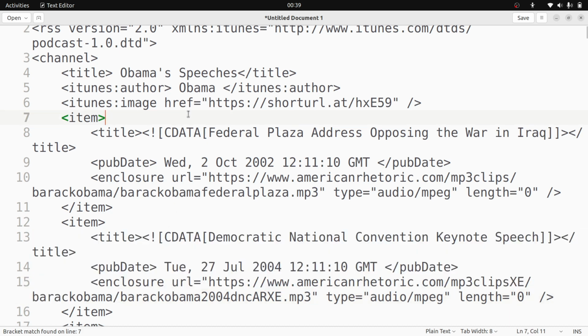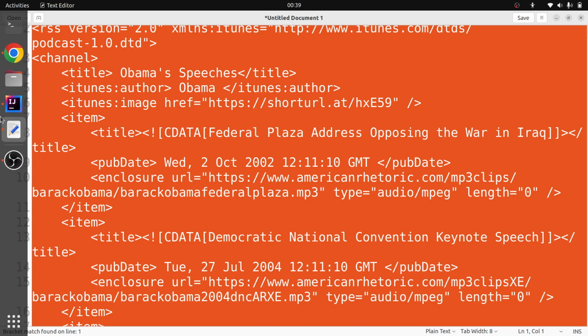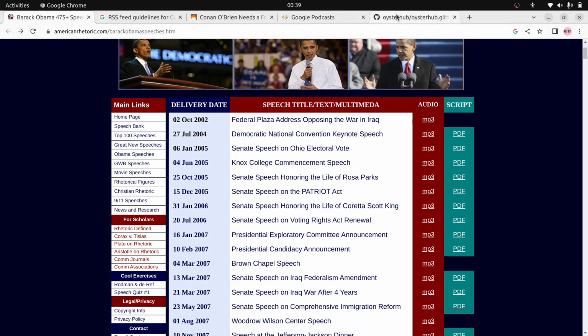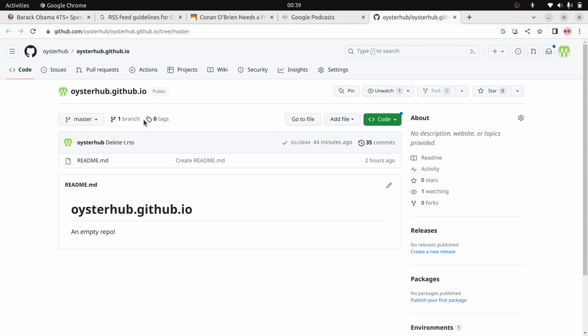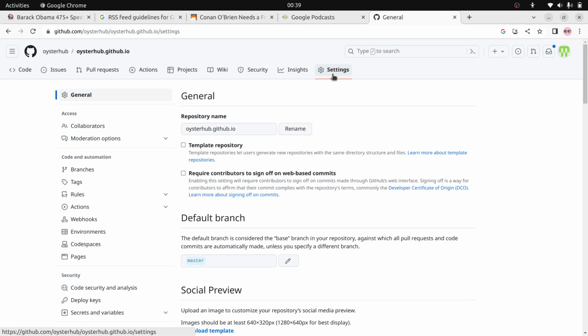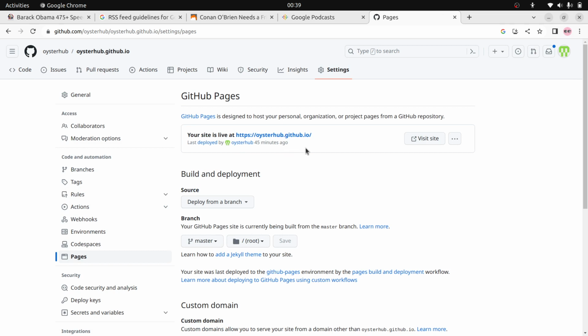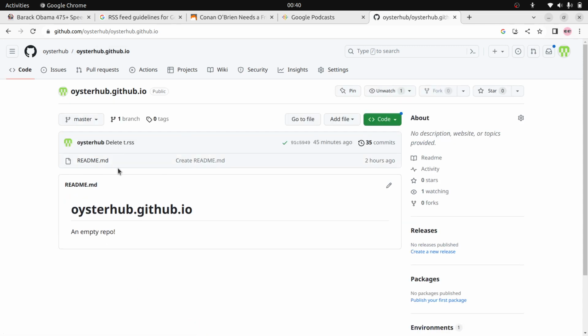Now we need to host this XML file on the internet. So I will copy this one. I have a GitHub page. In the settings you can see Pages, where you can make it a GitHub Pages site. This is the URL for my page, and using it I can access all the files in this repository. Let me go to that repository. Currently only the readme file is there.